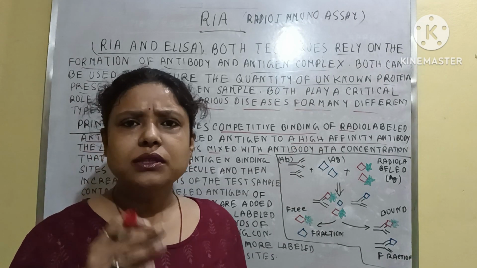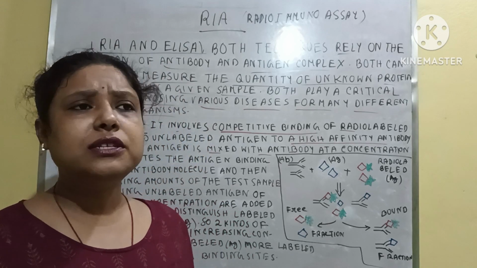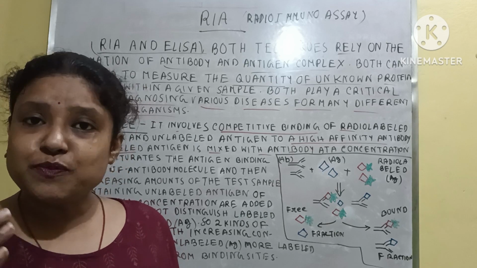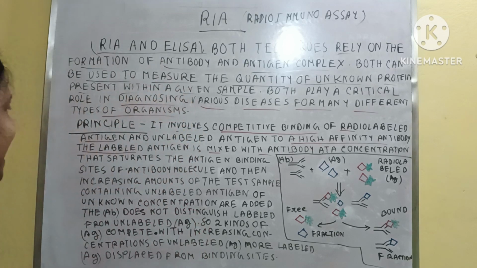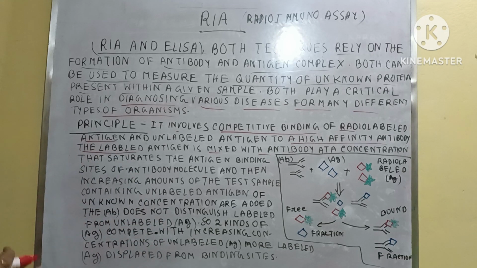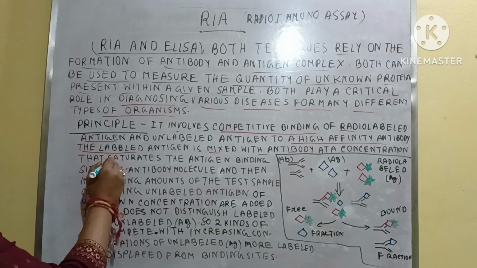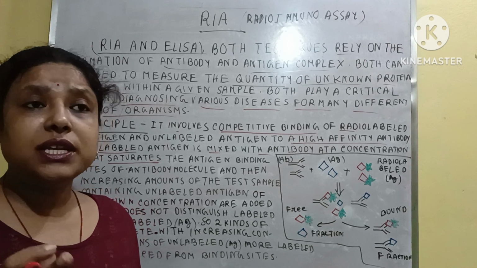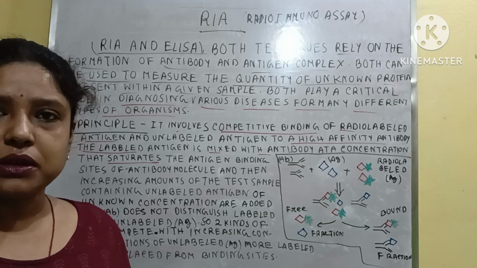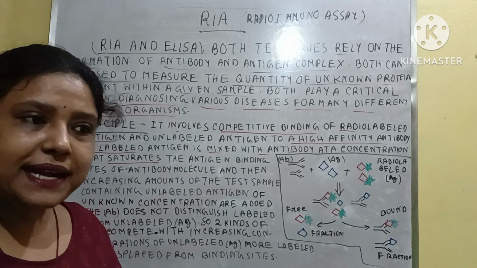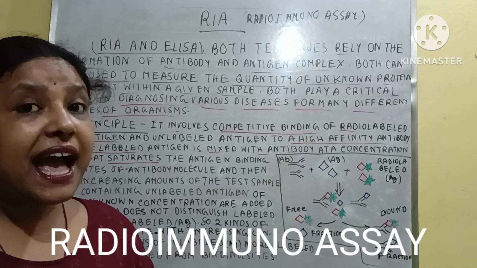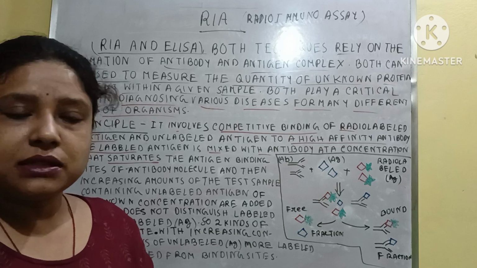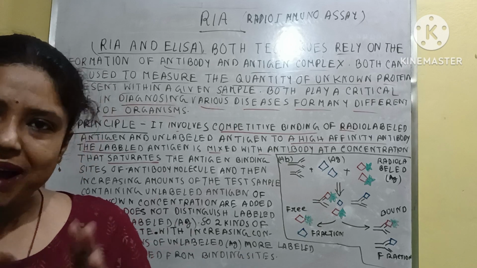The radio-labeled antigen, the foreign particle, which is obviously known, is mixed with the antibody in such a concentration that all the antigens are totally saturated by the antibody.